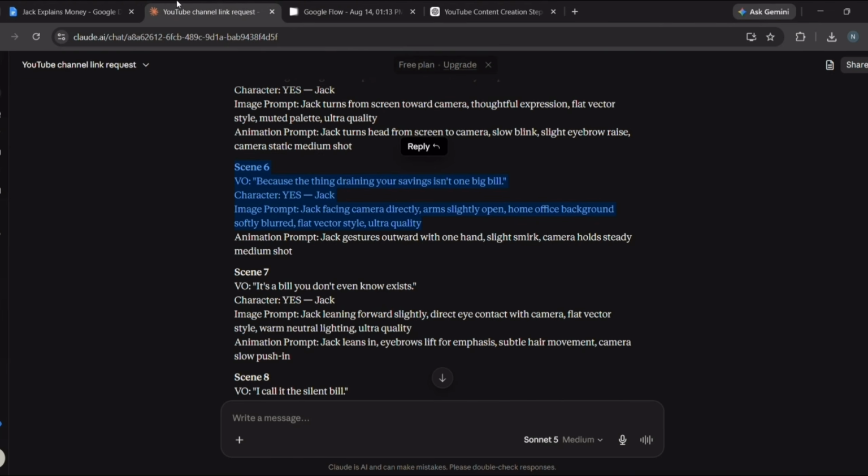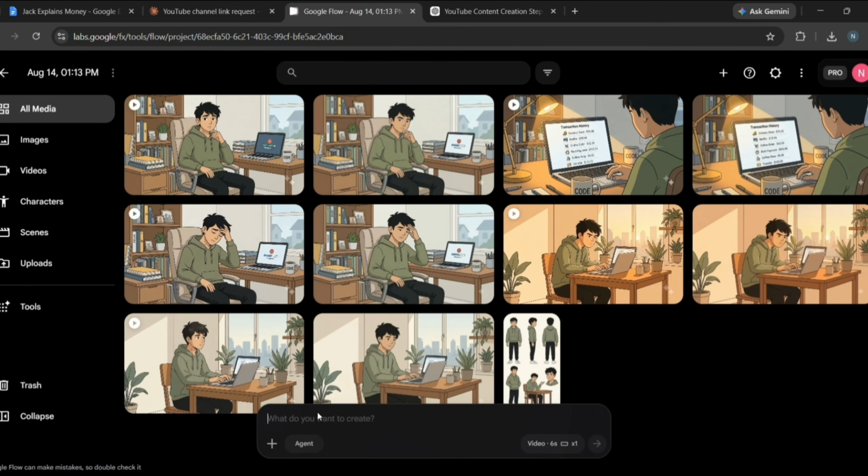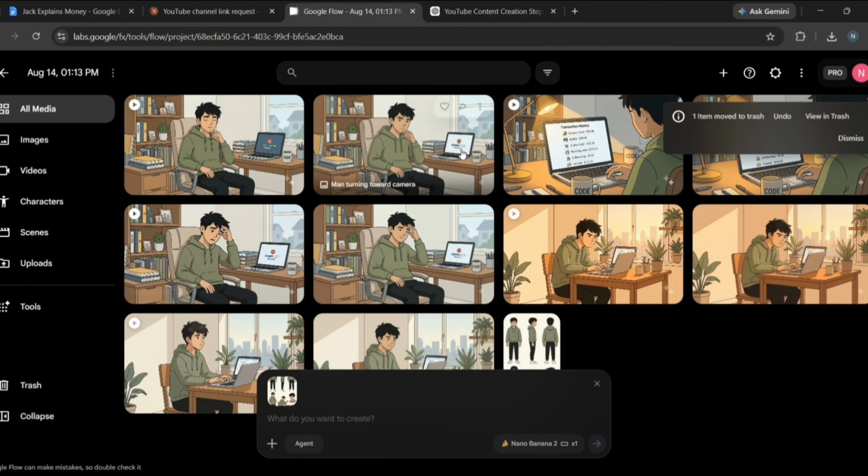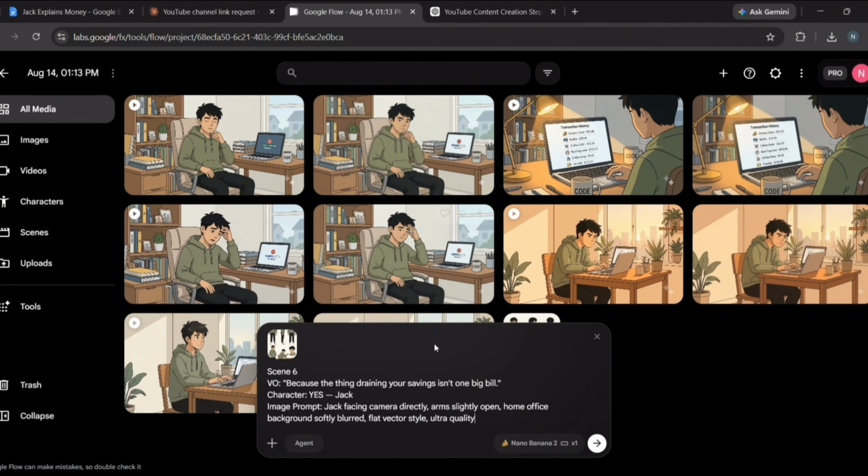Now, let's go back to Claude. This time, we copied the image prompt for scene 6. We copied the complete scene section, including the scene number, so it's easy to keep track of which scene we're working on. Then we copied the image prompt. Next, we went to Google Flow. This time, we uploaded the character directly as the character reference, pasted the prompt, and pressed Enter.